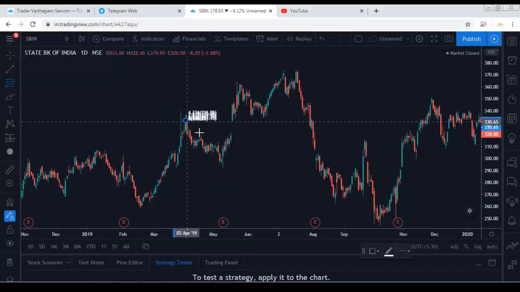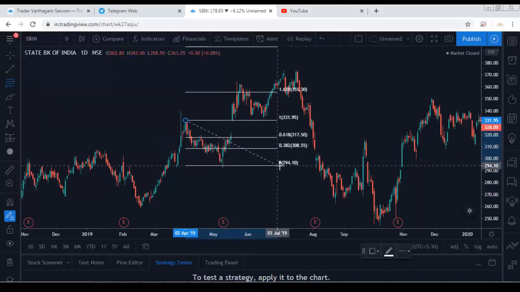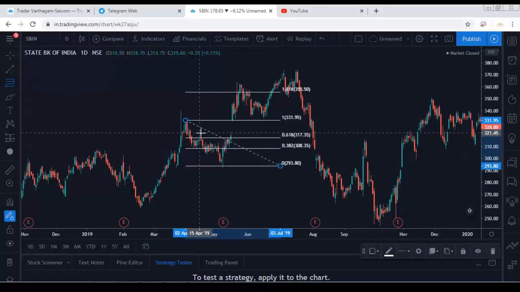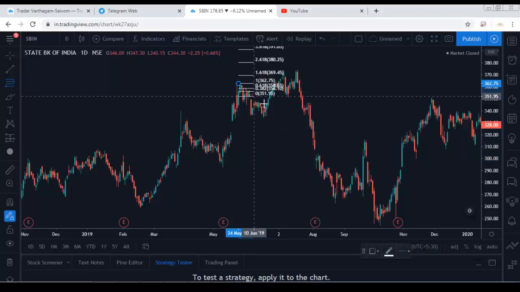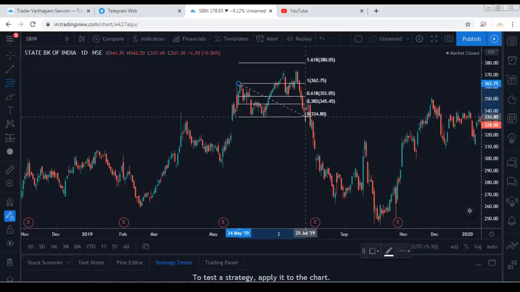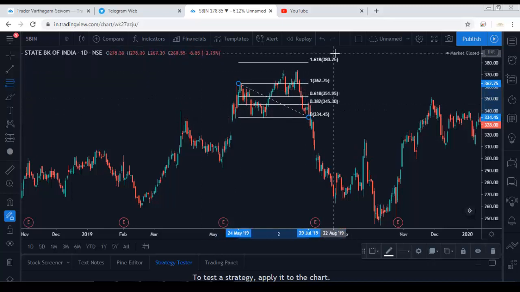Then again, swing high to swing low. See, the 1.618 level. Then swing high to swing low, it is near the 1.618 level. See, the market always responds to the Fibonacci levels.